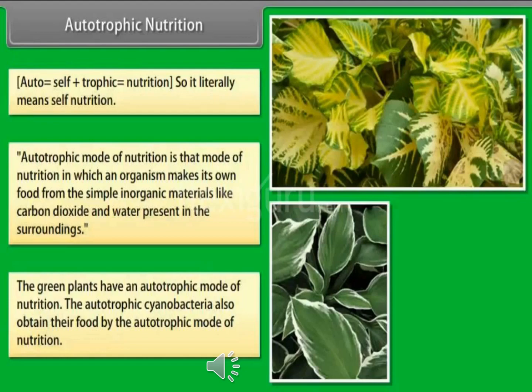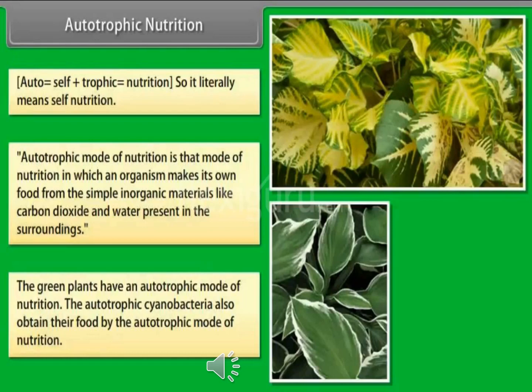Now let us learn about autotrophic nutrition. The word auto means self, and trophic means nutrition. The exact meaning of this word is self nutrition. Autotrophic nutrition is a process in which the organism produces its own food from simple inorganic materials such as water, carbon dioxide, and mineral salts.